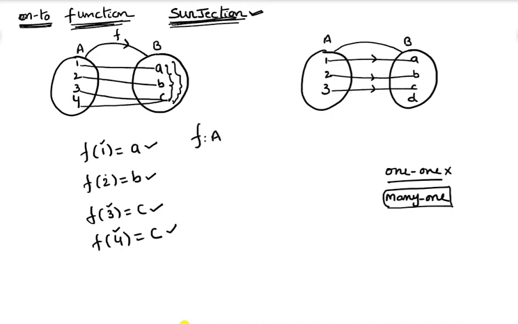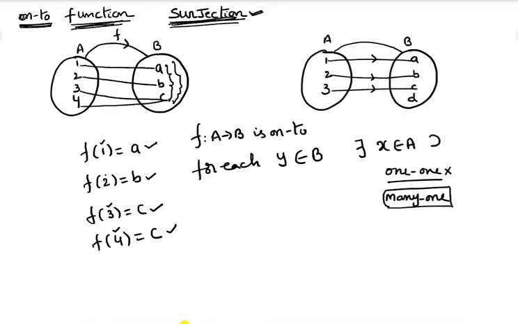A function f from A to B is said to be an onto function, then what to write? For each y belongs to B, there exists x belongs to A such that f of x is equal to y.